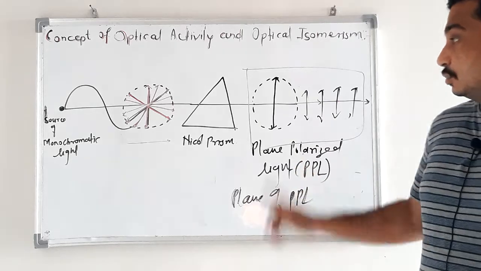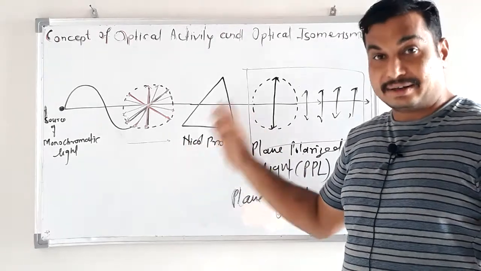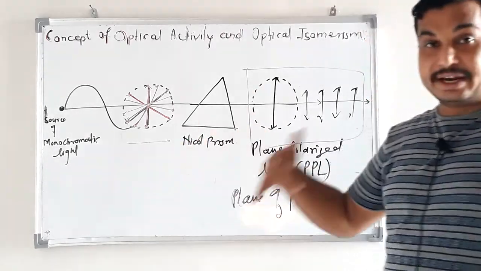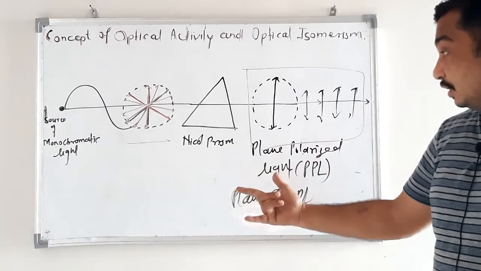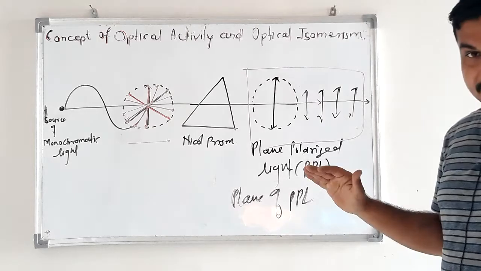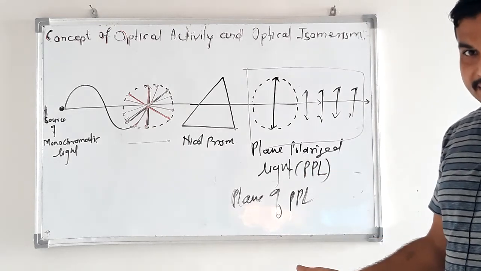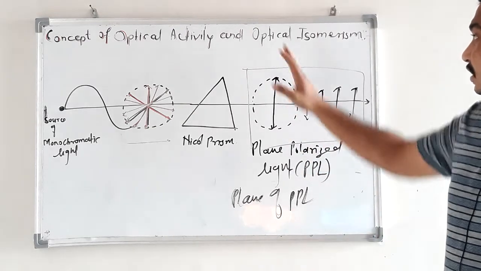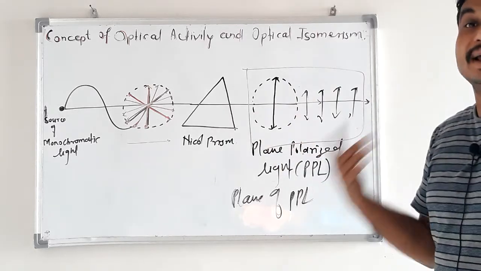This is the base of optical activity, the basic idea that we want to discuss for optical activity. Students, go through this topic and try to understand what plane polarized light is, what monochromatic light is, what the role of the Nicol prism is, and what the role of the filter is. In the coming class, I will discuss optical activity, what the meaning of optical activity is.